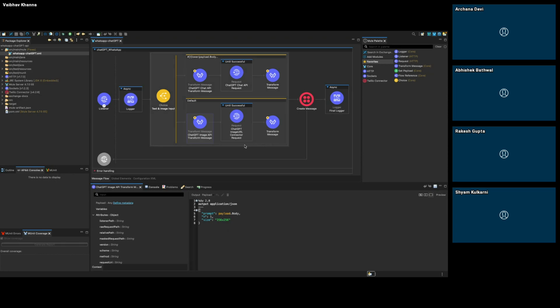In the Transform Message, if we do not pass this from number, will your Twilio account handle this because it is already configured there, or is it mandatory to pass from here also? See, what I am doing, first of all, I am initiating it from WhatsApp. I will show you how it is working. Think of this payload.body as coming from my WhatsApp message. Then it is getting rerouted to the Twilio API, and Twilio is now redirecting it to my MuleSoft application.